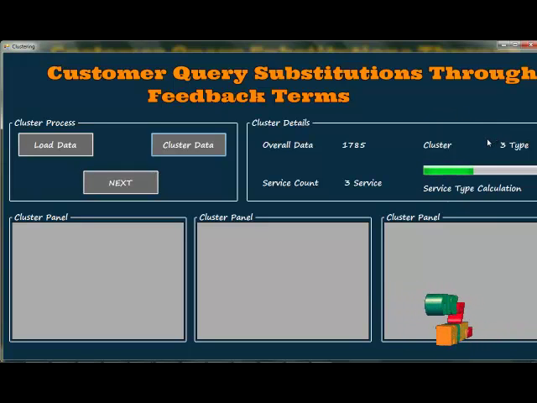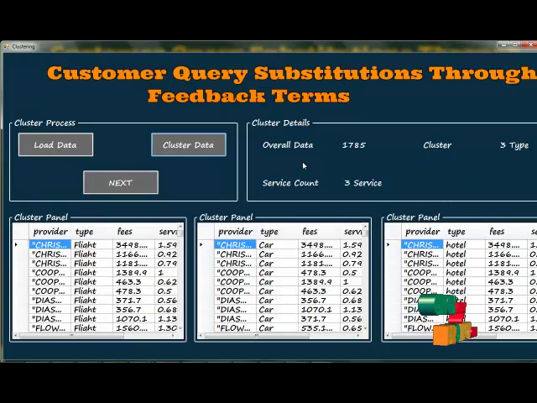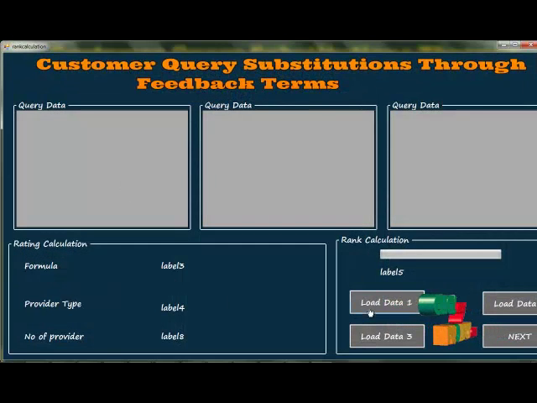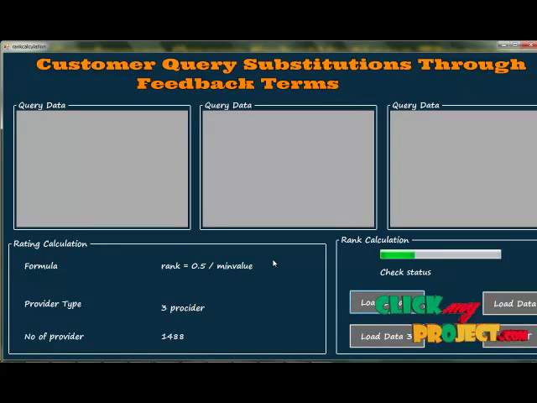First one is car, another one is flight, and another one is hotel. So 3 types of data have been clustered, and the 3 types of data are displayed in our panel. Then click the next button. Then load data. There are 2 types of ranking calculation: one is S rank, another one is R rank. The S rank is calculated for the service rank, and R rank is the rating rank.